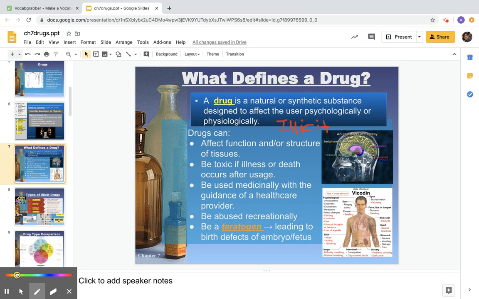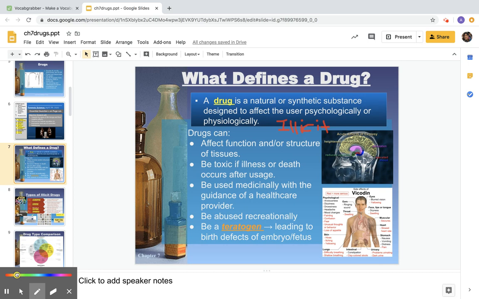We're going to learn towards the end of this unit that really any substance can be toxic depending on the amount taken. But within normal regulations, if the drug causes an illness, either by side effect or direct usage, or death occurs, usually through overdosing, then we would say that it has a toxicity to it, or it is a toxic substance. When used with the guidance of a healthcare provider like a doctor, they can be used medicinally to fix problems. So there are antiviral drugs out there. There's antibacterial drugs. Perhaps you've had antibiotics. If you've had an infection of some type, they're going to reduce bacterial colonies in the body.